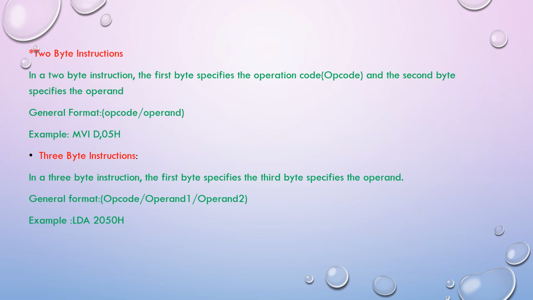Example: LDA 2050H. This instruction loads the accumulator with the content of memory location 2050H.